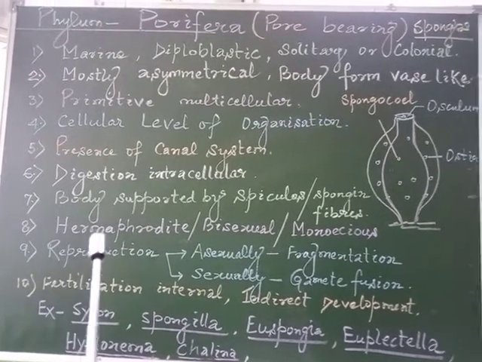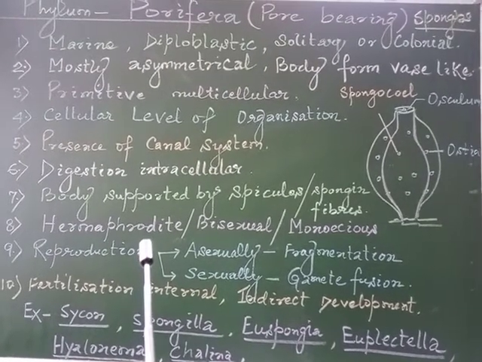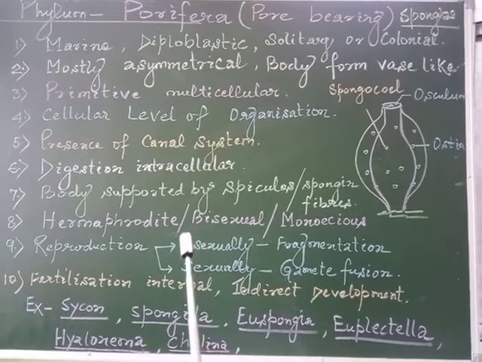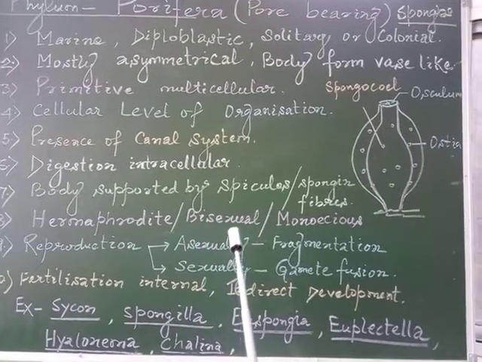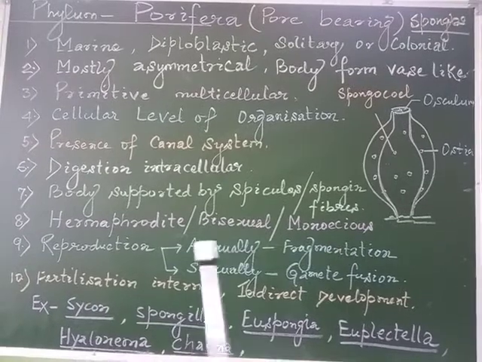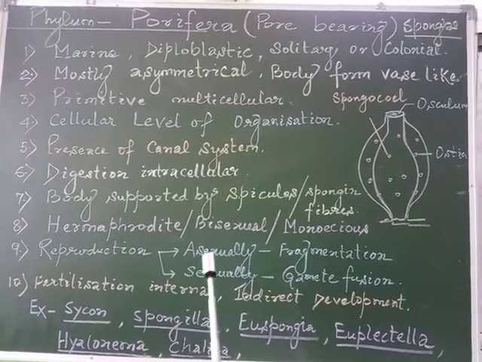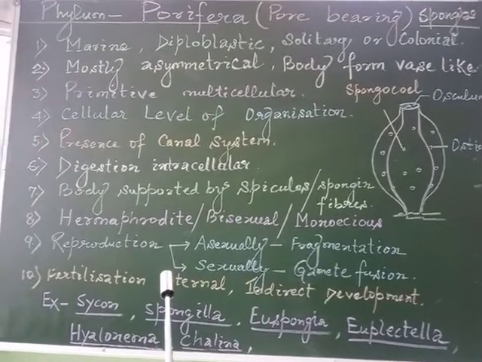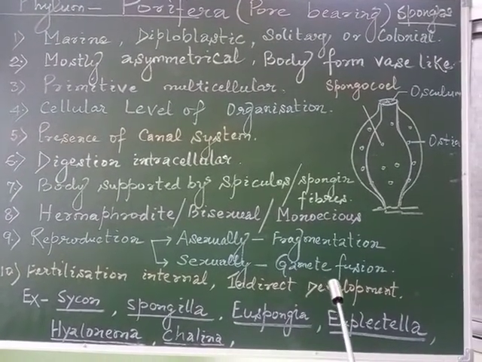The eighth point: the members are hermaphrodite, meaning both sexes are present within a single individual. So they are commonly called bisexual, or monoecious. As far as reproduction is concerned, they may reproduce asexually through fragmentation, or sexually by the formation and fusion of gametes.